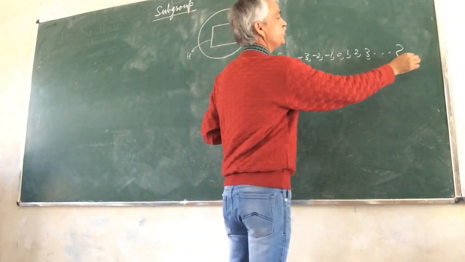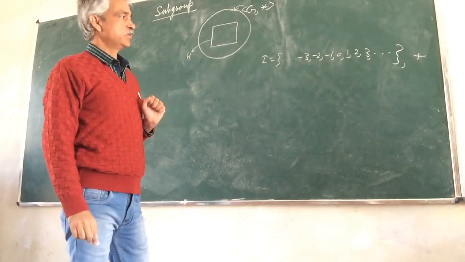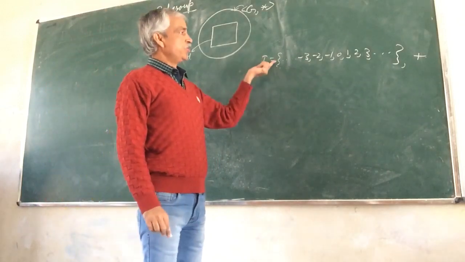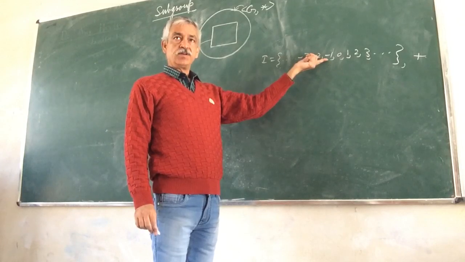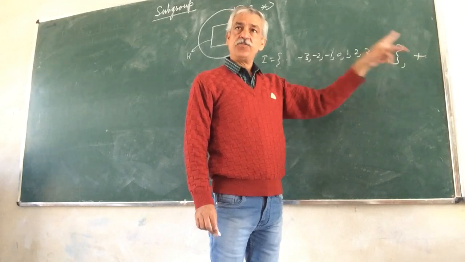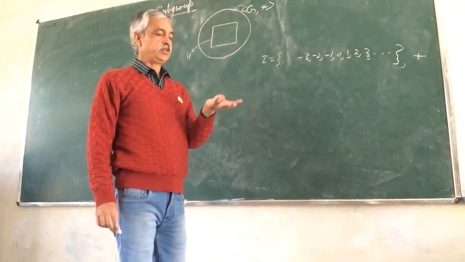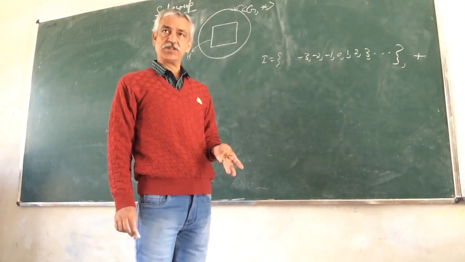The binary operation is usual addition, and you have already seen that this is a group. This set along with this binary operation satisfies the four postulates of a group: closure, associativity, existence of identity, and existence of inverse.